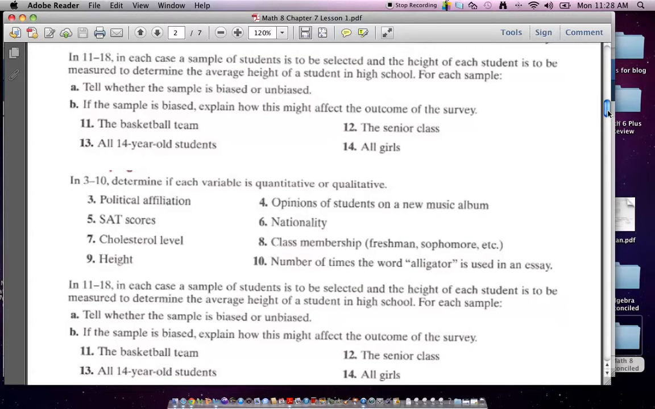In each case, the student is selected and they want to know the height of each student. So this is quantitative data because it's height. And then it wants to know if the sample is biased or unbiased. And this is the second thing we need to talk about today. Biased means that it's not a fair sample. It doesn't represent how the average would be across all different people.